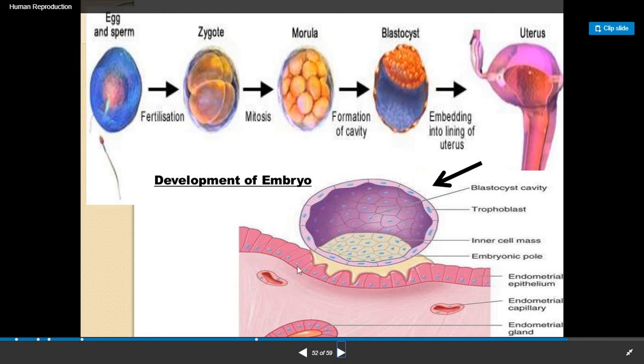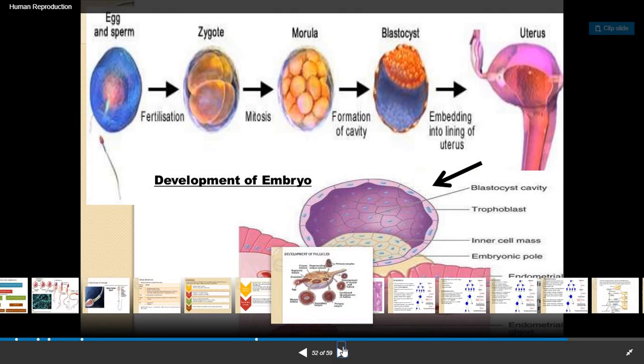Finally it looks like this, with the embryonic pole. It has the inner cell mass, the trophoblast layer, and the blastocyst cavity, and this gets implanted at the endometrial lining, and here it will further develop into the embryo.